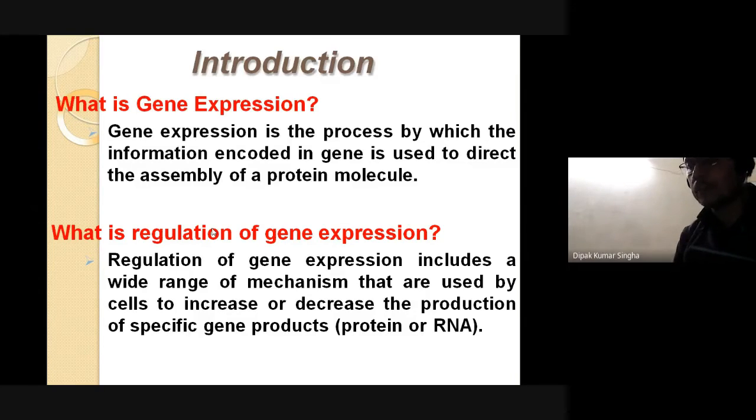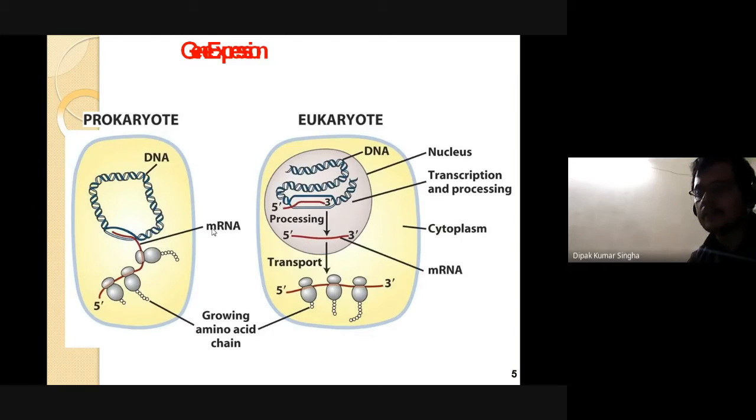Gene expression in prokaryotes is very simple: the DNA molecule produces mRNA, and the mRNA gives a growing amino acid chain. In eukaryotes, there is the nucleus, the transcriptional process, then mRNA in the cytoplasm, transport, and finally the protein is made. So ultimately gene expression is nothing but protein expression, when the protein is synthesized.